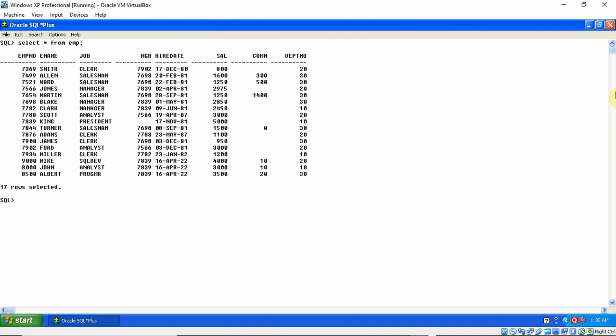This is very easy. But what an analytic function does is return the minimum and maximum value along with the other record details.